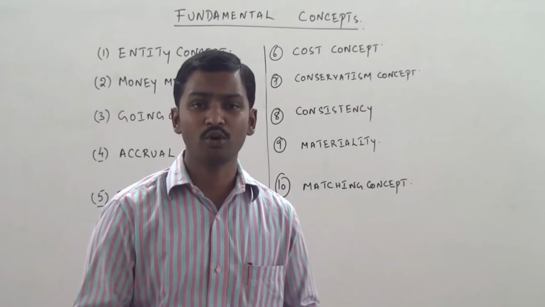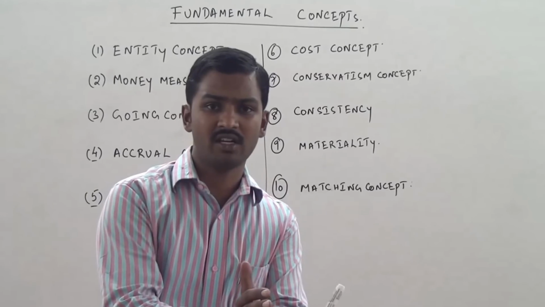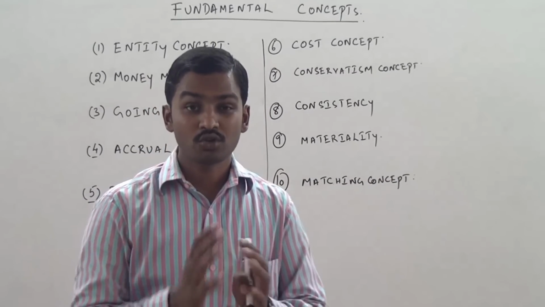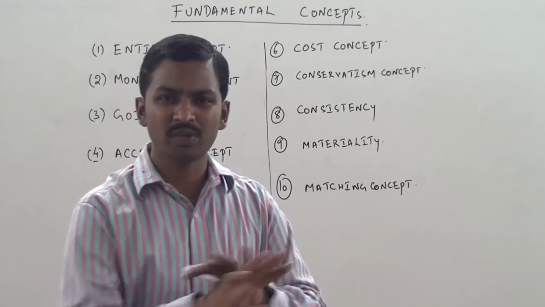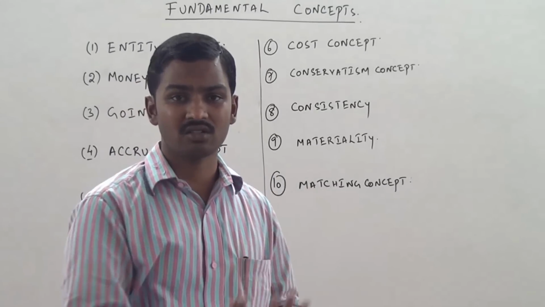We have to recognize it. How do we recognize it? We show the stock at cost price 10,000 or NRV 8,000, whichever is lower. We show the stock at 8,000 rupees only. Stock which was worth 10,000 is now shown at only 8,000. That means 2,000 rupees is shaved off. It's a loss for the business, so we recognize that loss.